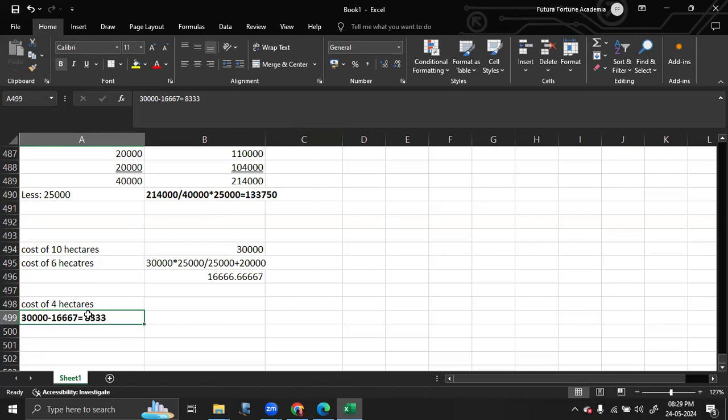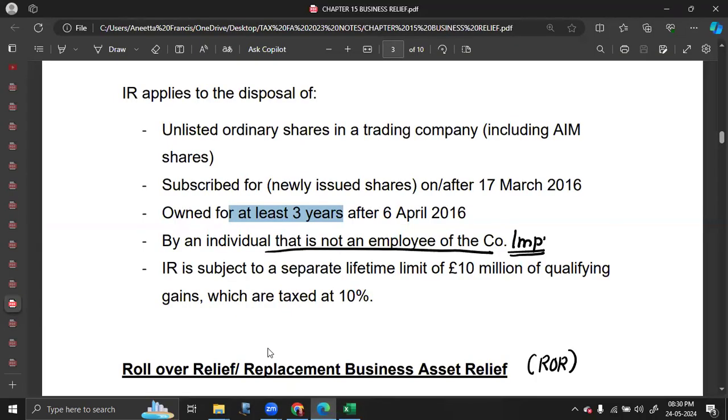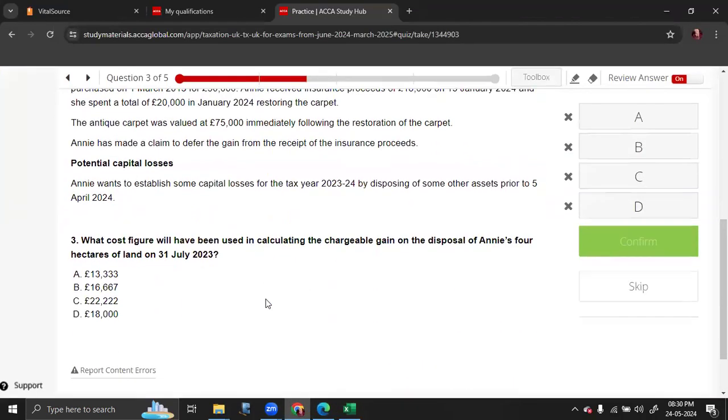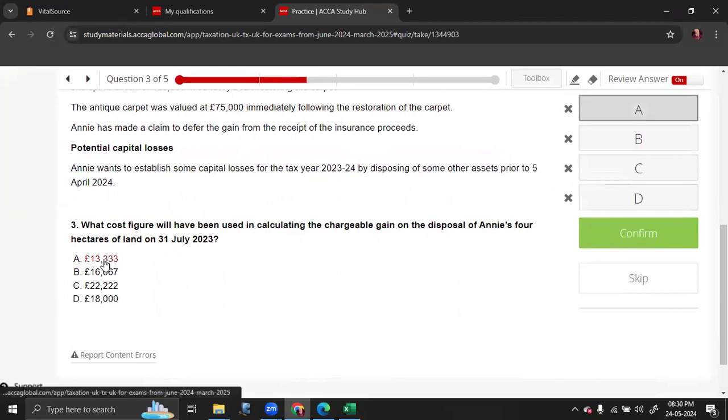That is, sorry, my bad. This is 13,333. So the requirement was a cost figure. So it is 13,333.